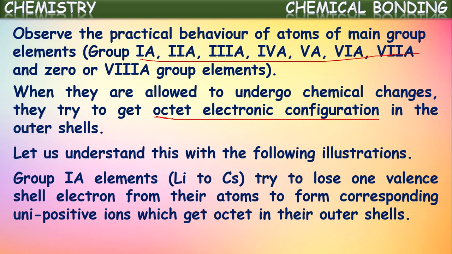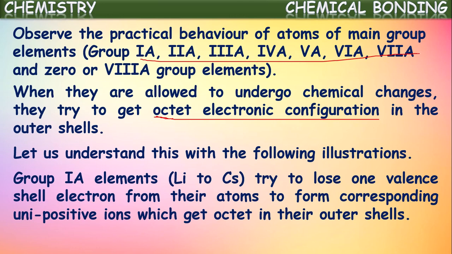If you see the 1A group elements, which we call alkali metals, the first group of the periodic table contains the elements lithium, sodium, potassium, rubidium, cesium and francium. These elements are called alkali metals. If you observe the electronic configuration of these elements, they have only one electron in their outermost shell. If you take lithium, its atomic number is 3 and its configuration is 2, 1, which means in the outermost shell lithium has only one electron.